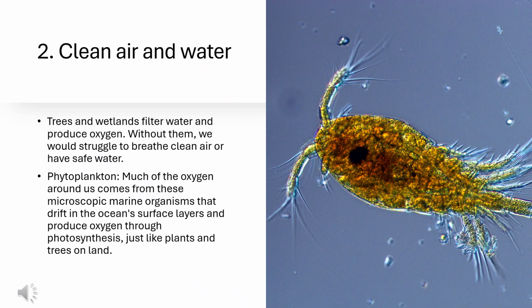Biodiversity provides clean air and water. Trees and wetlands filter water and produce oxygen. Without them, we would struggle to breathe clean air or have safe water. Phytoplankton. Much of the oxygen around us comes from these microscopic marine organisms that drift in the ocean's surface layers and produce oxygen through photosynthesis, just like plants and trees on land.